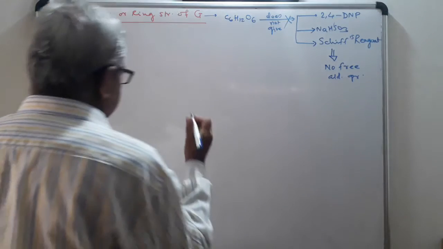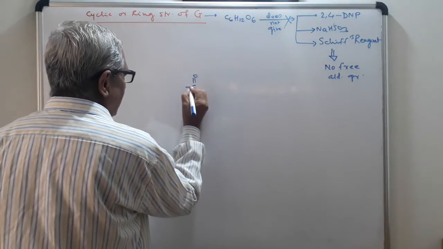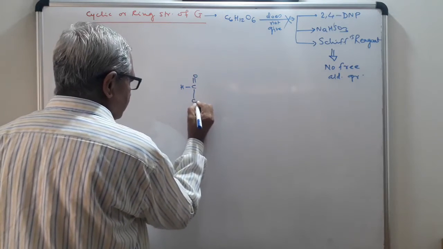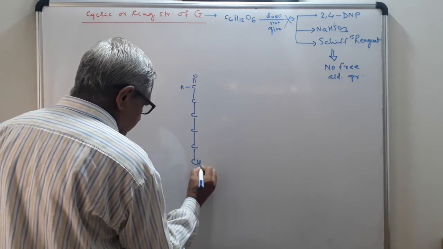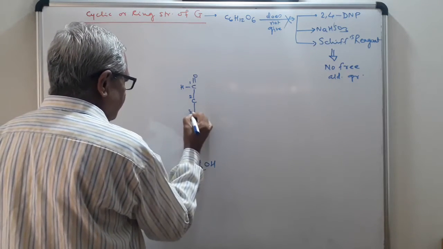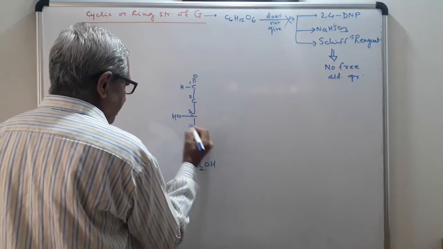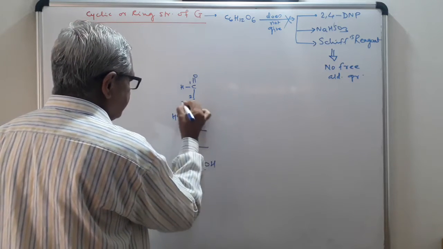So we can write here the structure: C=O, H, carbon number 2, 3, 4, 5, 6, CH2OH, 1, 2, 3, 4, 5.